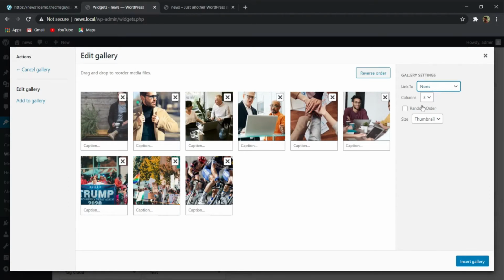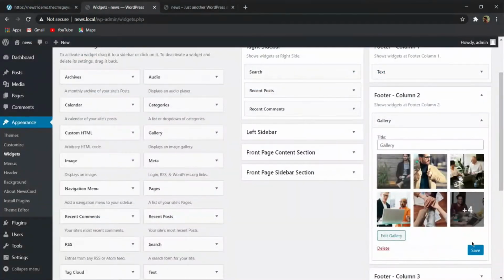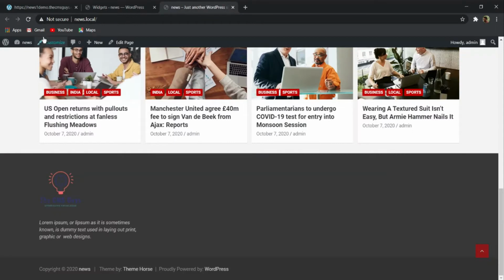So here I will select none, and then here in column you can select the number of columns you want to give. So here I will set the number of columns to 3, and then if you want to show the images in a random order, then you have to tick this. Let me show you what this random order means.